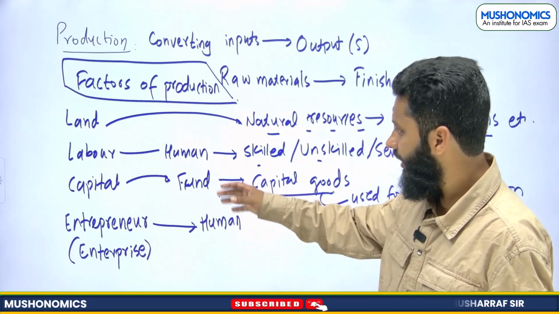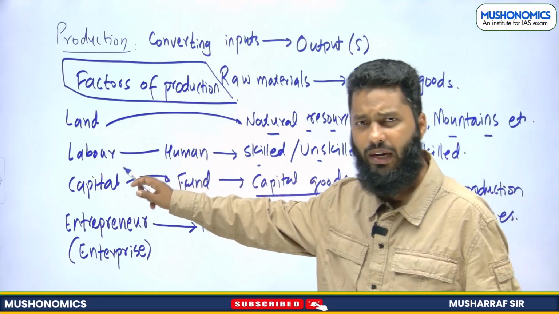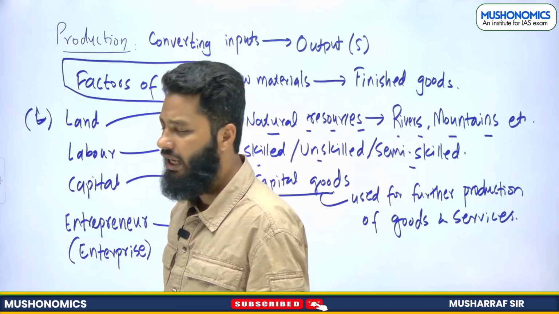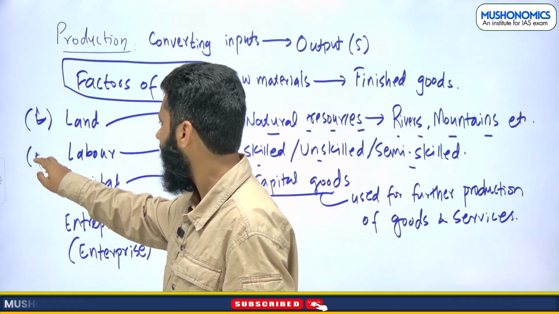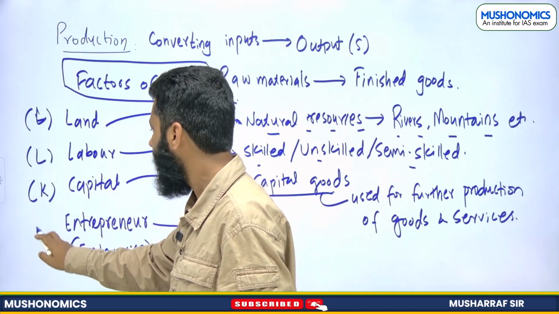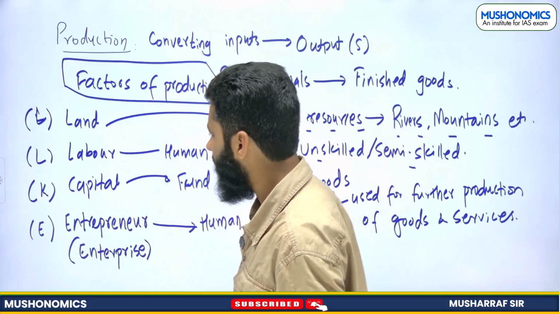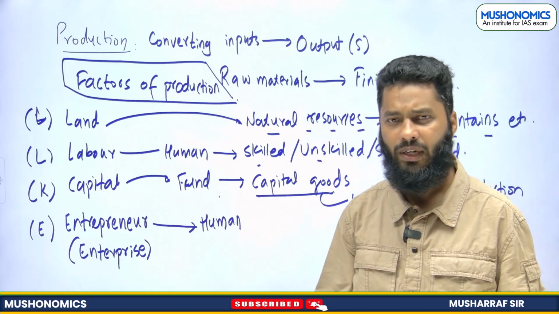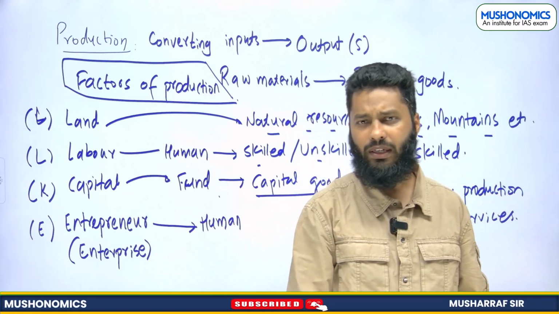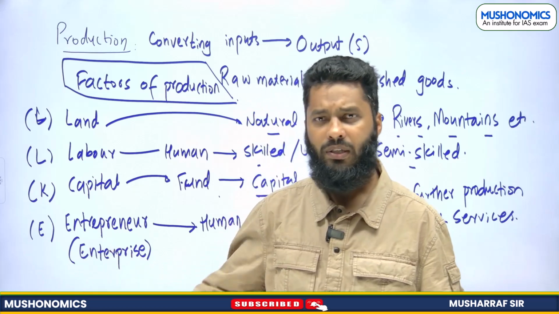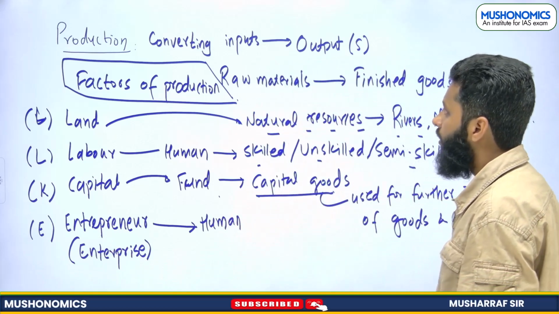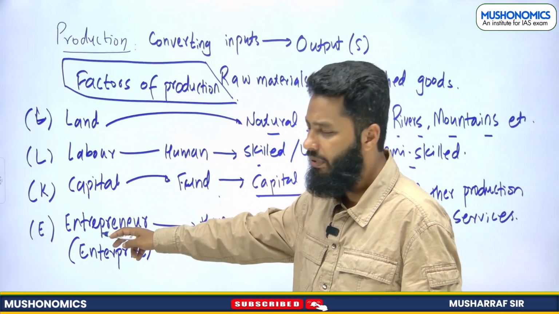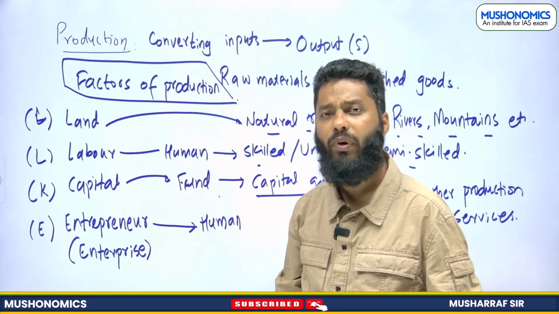Now please understand, I hope these are clear. Land, labor, capital, entrepreneur. They are also denoted by letters. So land is L, labor is L, capital is denoted by K, and entrepreneurship or entrepreneur is denoted by E. So L, L, K, E are factors of production, right? Capital we denote by letter K, consumption we denote by letter C, right? Now please understand, land, labor, capital, and entrepreneurship, all these are provided by households.